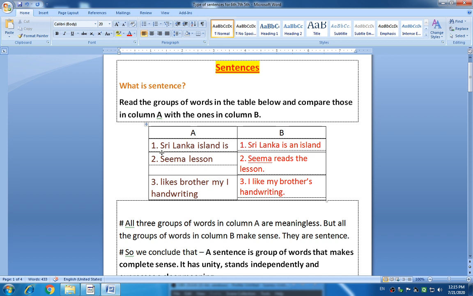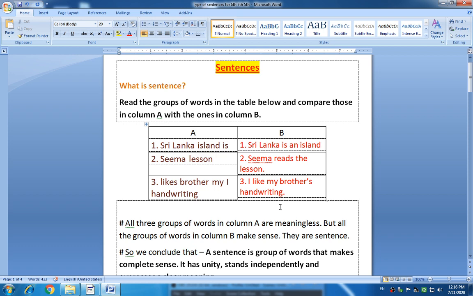First, we will see column A. Look at that: "Sri Lanka island is." Second: "Seema lesson likes brother my eye handwriting." Now look at the second column: "Sri Lanka is an island. Seema reads the lesson. I like my brother's handwriting."